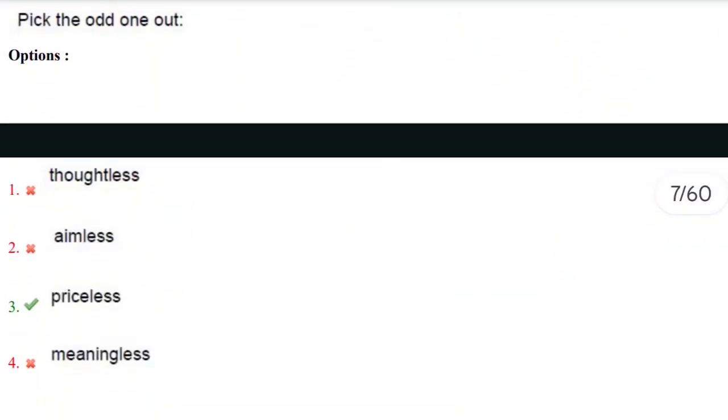Yes, here we have four options and we need to find the word which is odd among all these four options. Yes, and the options are thoughtless, aimless, priceless and meaningless. Yes, thoughtless, aimless, meaningless, these all are related to thoughts or thinking. But priceless is related to materialistic things, right? So the amount, it is related to money. So the odd one here is priceless. So the correct answer here is third option. Let's move towards next question.